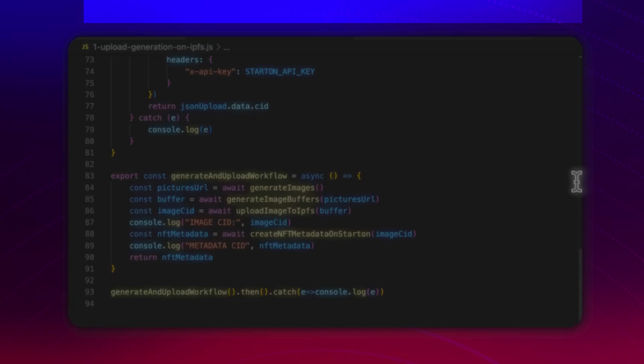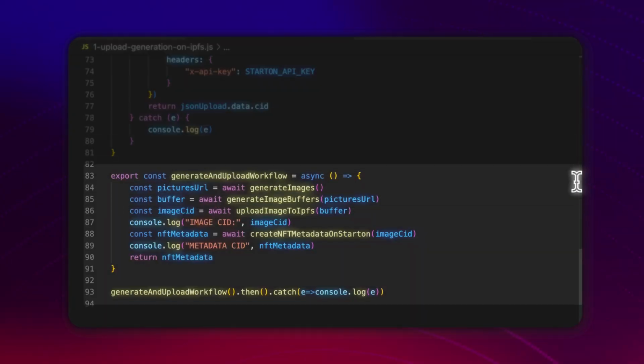All right, so we're almost done for the image generation. So now we need to put everything together. And so for that, we create another function and we're gonna do the whole process. So first we generate the image, then we transfer the image into a buffer, then we upload the image to IPFS, then we upload the metadata on IPFS, and that's it.